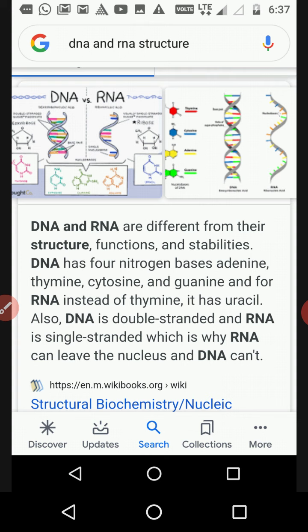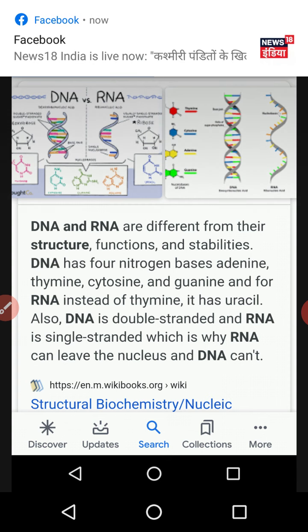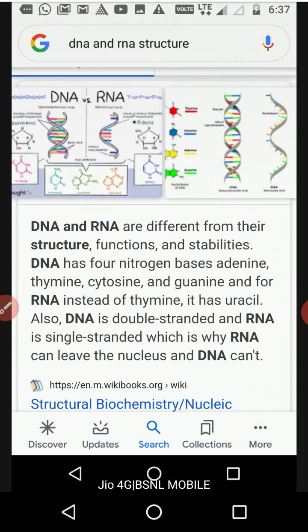So almost all eukaryotes, like human beings and all the mammals and animals, those having diploid cells, have genetic material called DNA. And RNA is found as genetic material in some viruses. Clear? So some viruses have the structure of RNA.